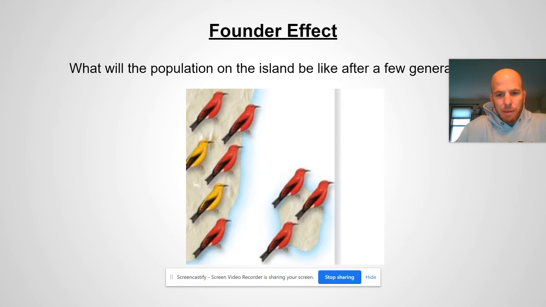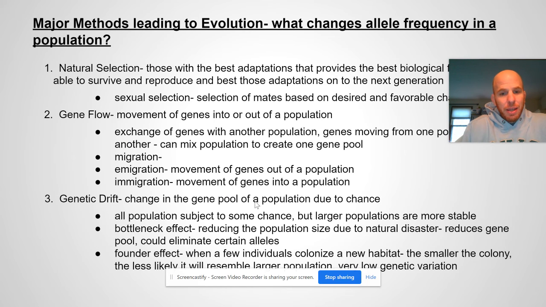There have been a lot of examples of the founder effect through time. Both of those are examples of genetic drift, a random change. That's the key word: a random change in the population due to random chance that allowed the population, the gene pool, and the allele frequency to change through time.